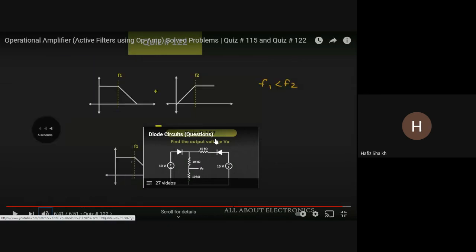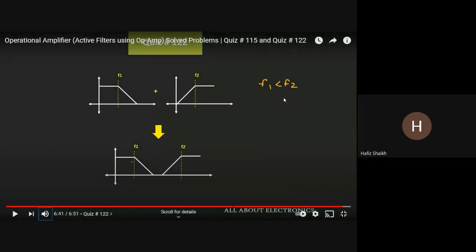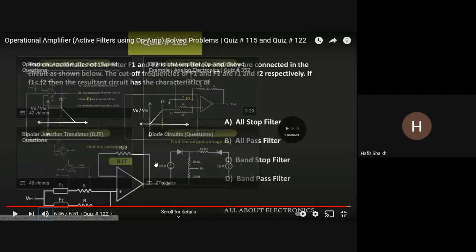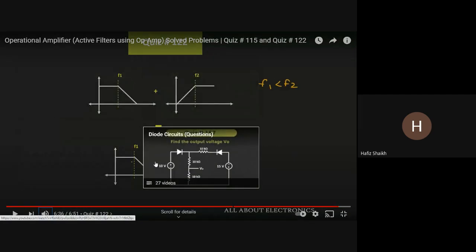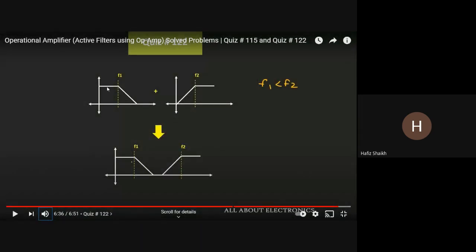That means the given resultant circuit is the band stop filter. Okay. Why? Because of the two filters, F1 is a low pass and F2 is a high pass. So the combination of the two, you can see here, is a band stop filter. Okay. So that's what a GATE question looks like.